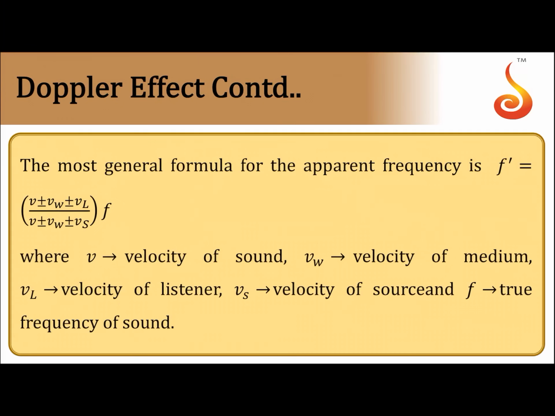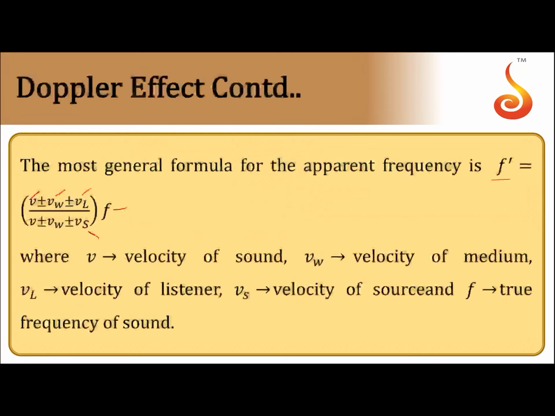The general formula for apparent frequency is f dash equals (v plus or minus vw plus or minus vL) divided by (v plus or minus vw plus or minus vs) into f, where v is the speed of sound, vw is the speed of the medium, vL is the speed of the listener, vs is the speed of the source, and f is the original frequency.